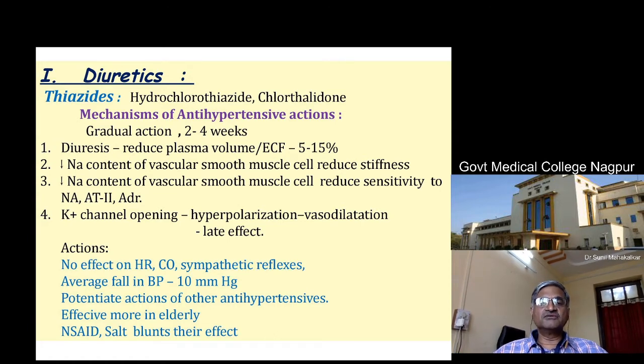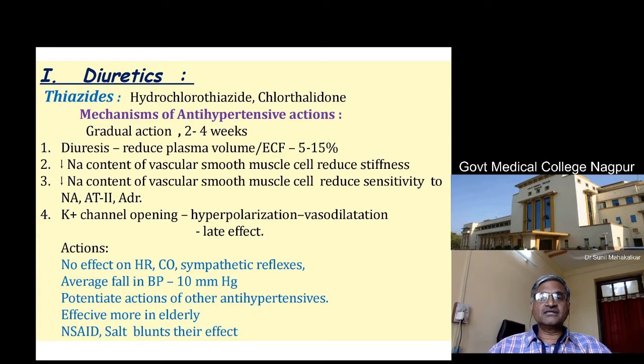Also, they reduce the sodium content of the vascular smooth muscle. This is very important. By decreasing the sodium content of the vascular smooth muscle, they reduce the stiffness as well as the response of the vascular smooth muscle to the circulating catecholamines, that is the sympathetic catecholamines like adrenaline, noradrenaline.